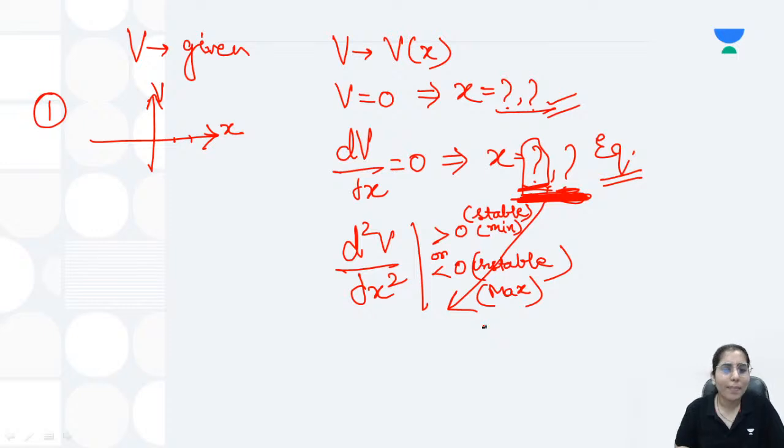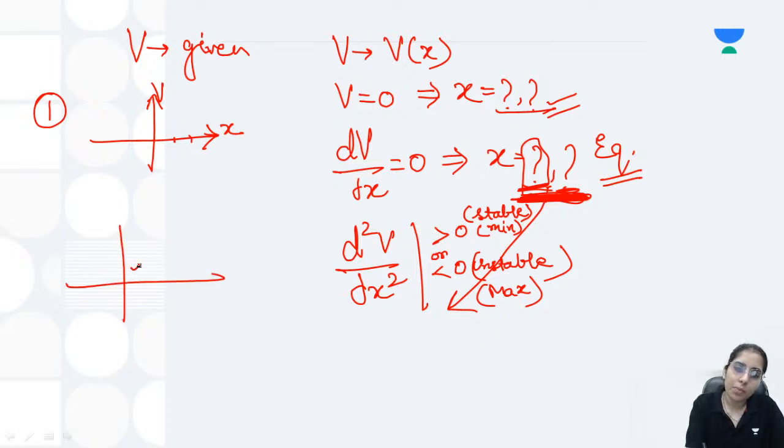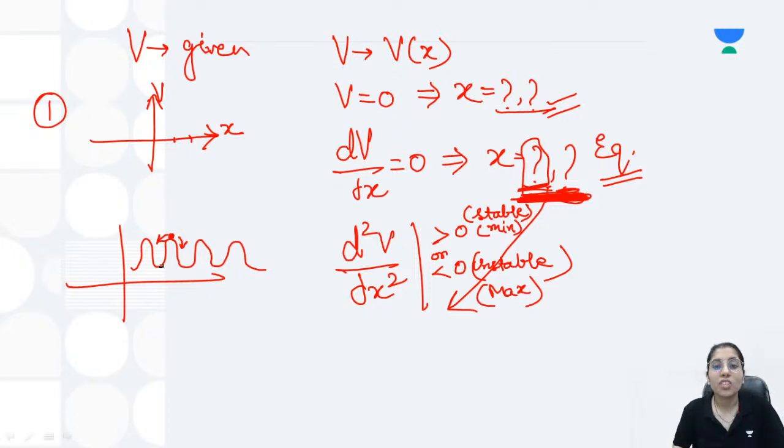Now how to keep it in mind whether the less than 0 or greater than 0 condition is going to show us minima or maxima? For that, I will be taking a graph. For example, this is the graph. In that case, if you keep something here on the top, how many chances are there that it can fall down here or here, any side? So there are great chances.